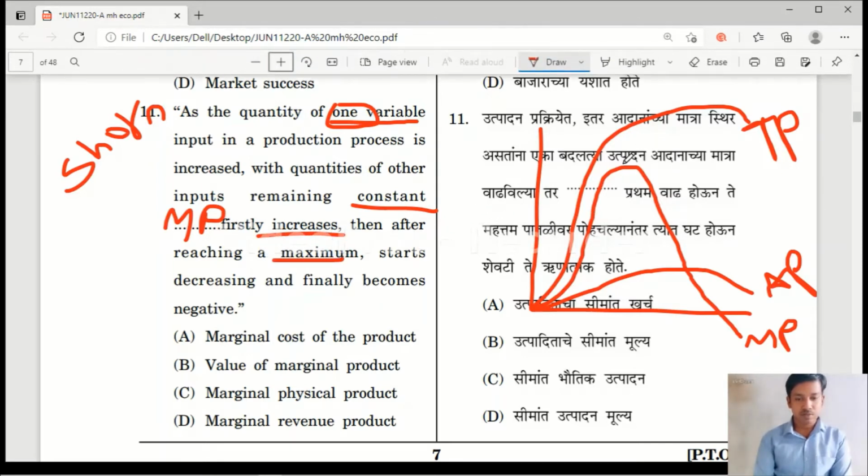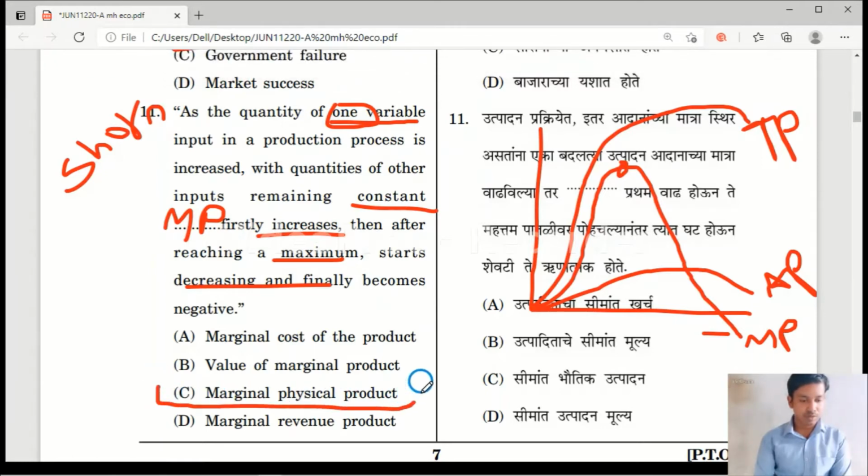Here the marginal product is maximum, then it starts decreasing, and at the end it will become negative. So the right answer is marginal product or marginal physical product. Option C is the correct answer.